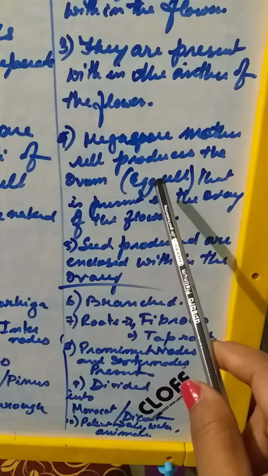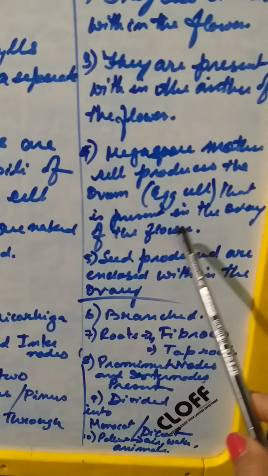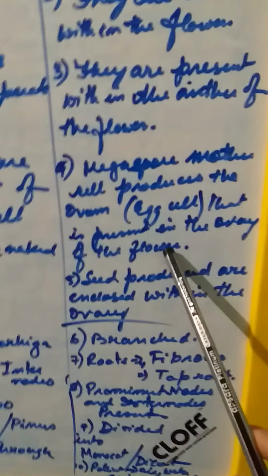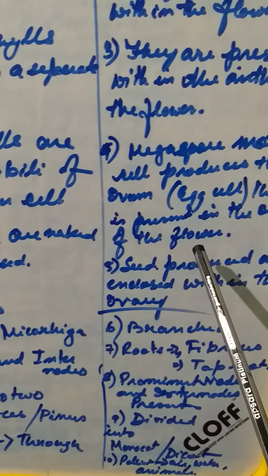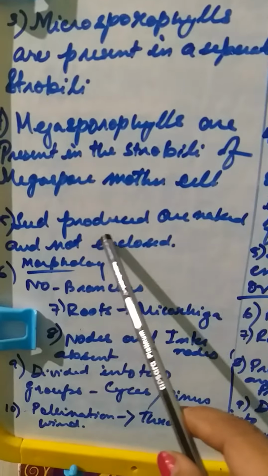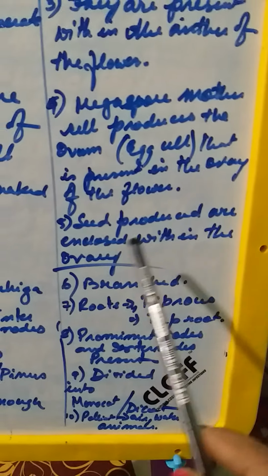That means both the egg cell and the anther are all hidden within the flower. So the flower forms the cover, and basically the definition of a flower is a reproductive shoot. Now here again the seeds produced in gymnosperms are naked and not enclosed, whereas in angiosperms the seeds are enclosed within the ovary.